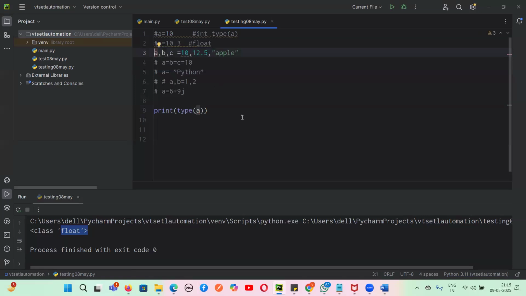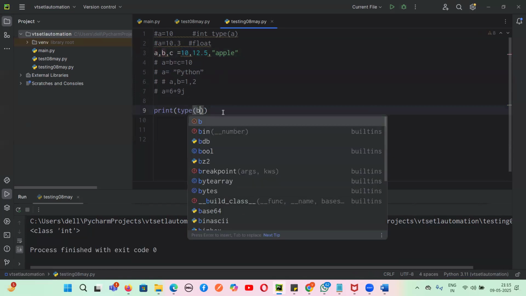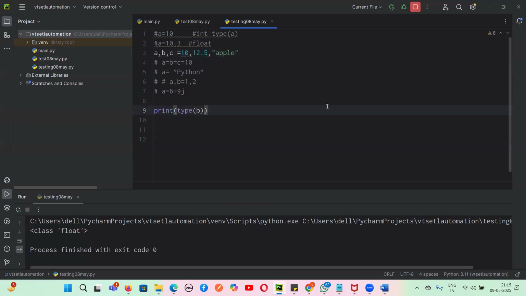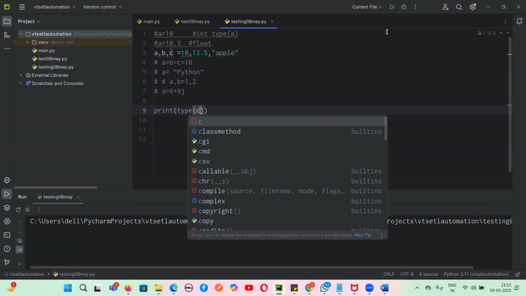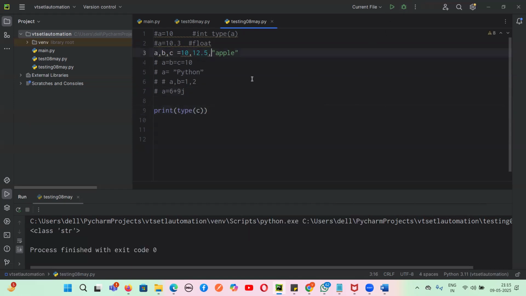So this is the value which is passed, guys. We can pass multiple values in Python. A comma B comma C. A is 10 now, B is 12.5 now, and C is apple now. So if I take the type of A, what will it be? A is int. Okay. Now if I take the type of B, B is float. And if I take the type of C, C is string. Yes or no, Mukesh? Yes, sir.